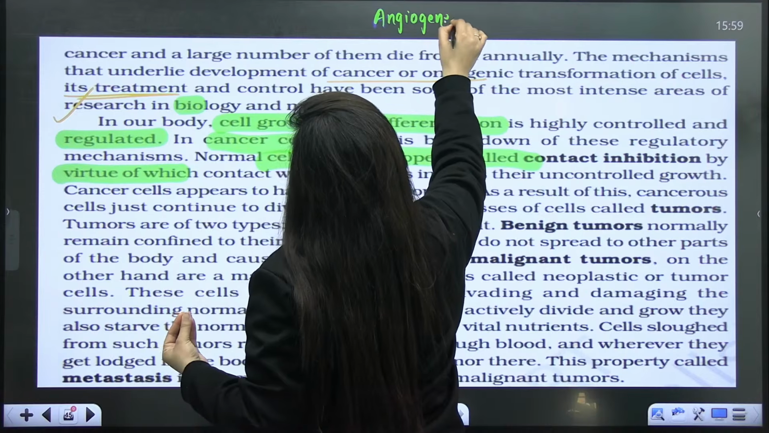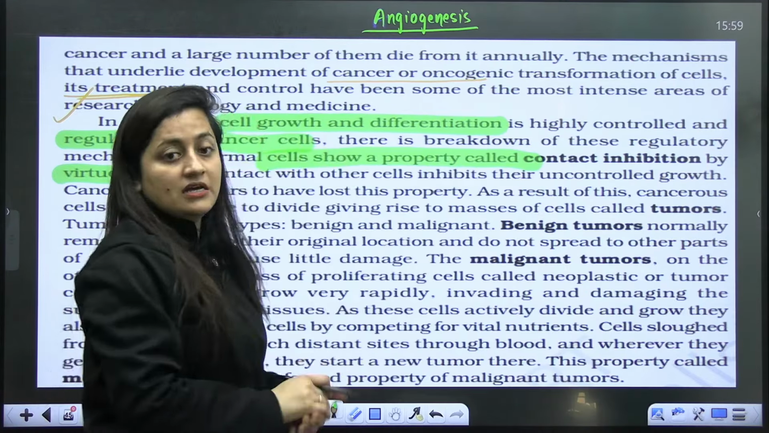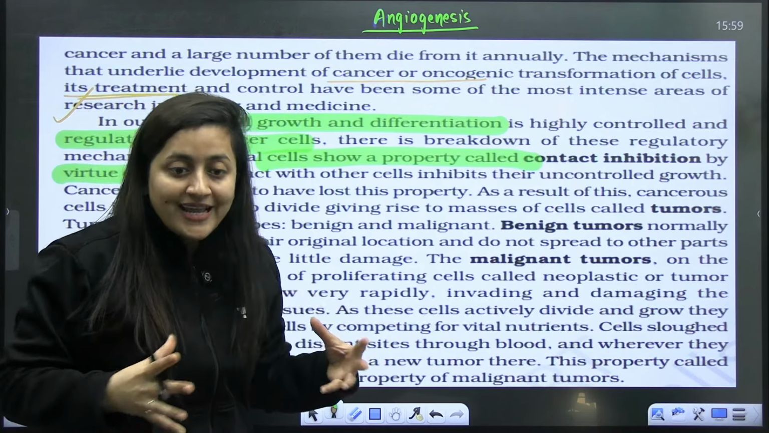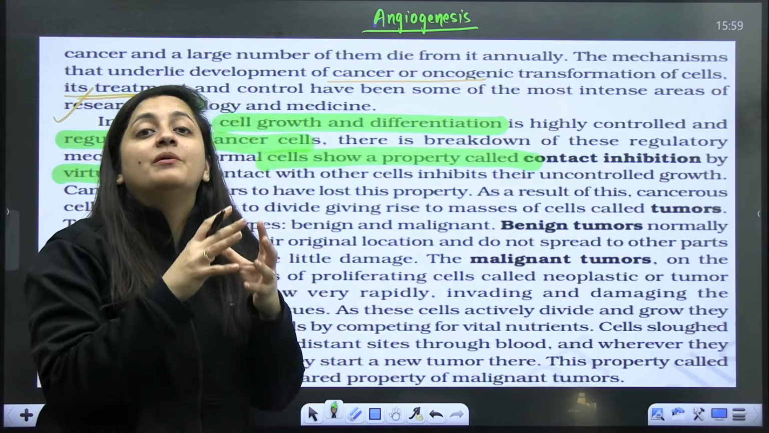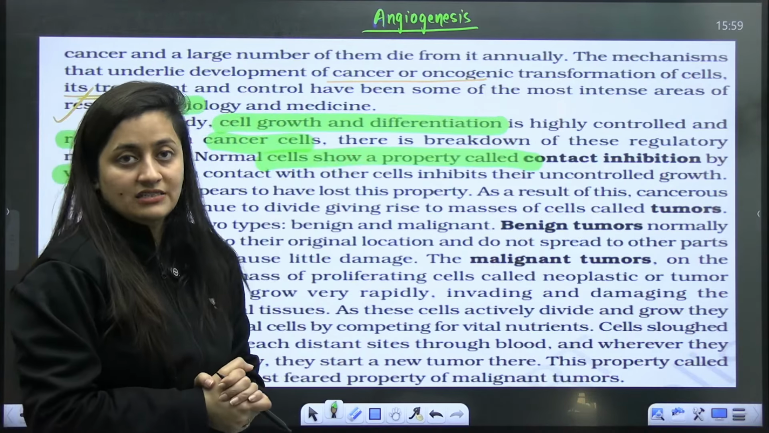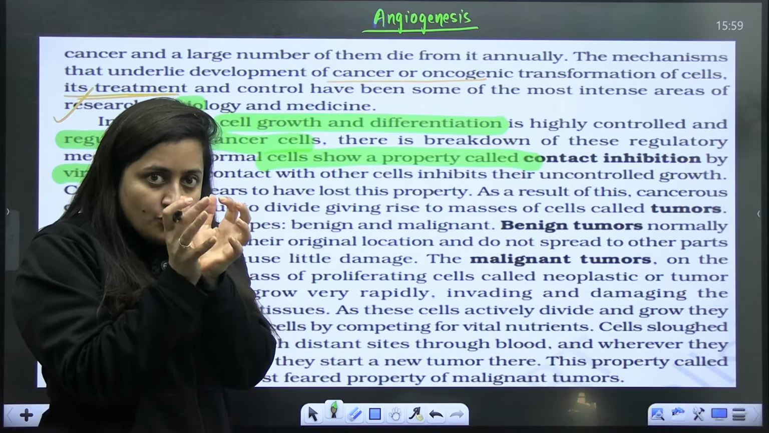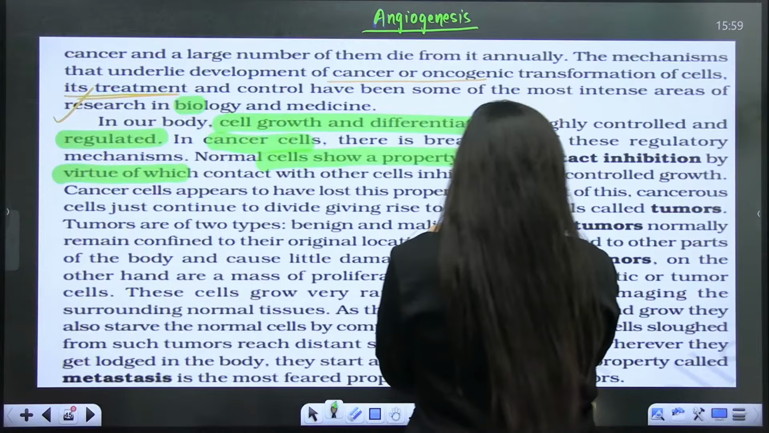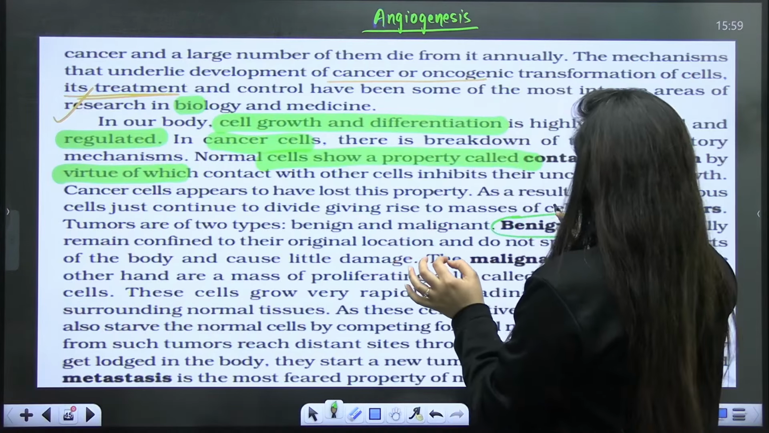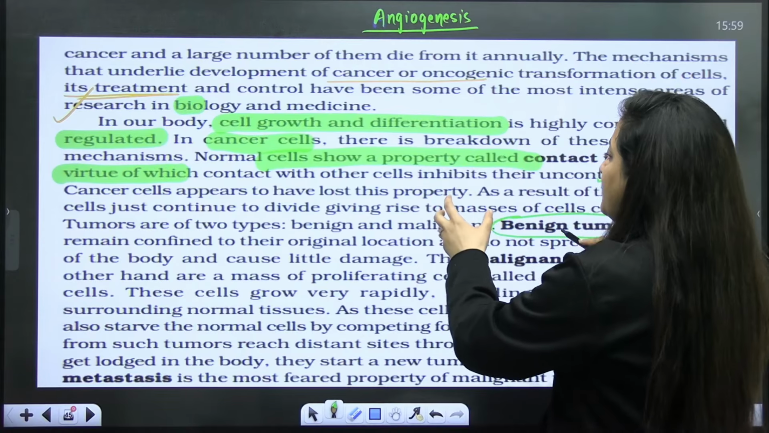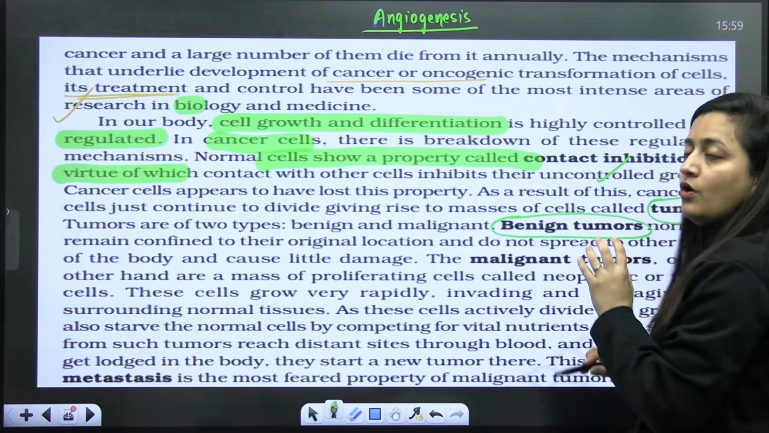Angiogenesis means they start making new blood vessels. They will get more blood, and other organs will be deprived of it. That's how they kill us as well. So when this abnormal cancer tissue accumulates at a place, when it is localized, the cancerous cells just continue to divide and form cell masses, which we call a tumor.